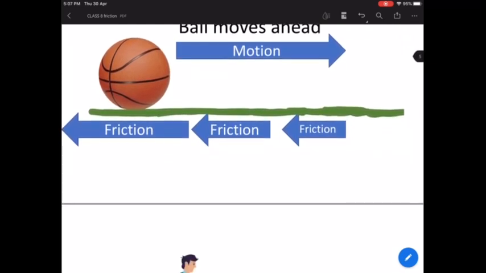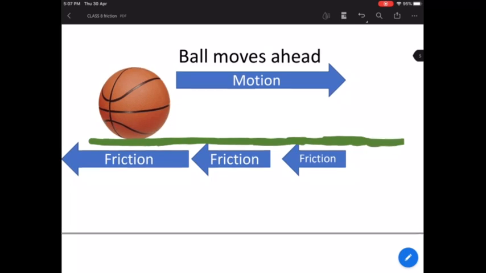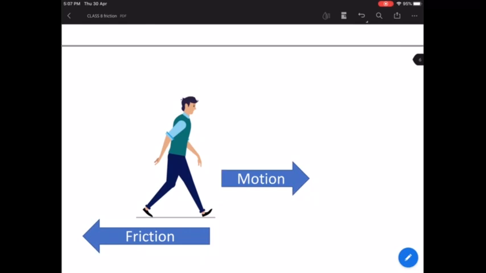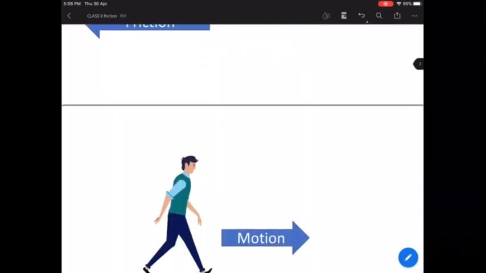Again, this we have studied, the ball moving on the ground and the ground applying friction force. So how are we able to walk? When we are walking in the front direction, the ground is continuously applying friction force in the opposite direction, right? The body is moving towards the right, and the friction that the ground is applying on our body is in the backward direction. That's why we are able to walk comfortably.